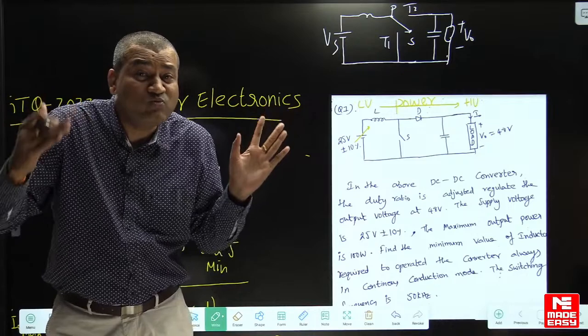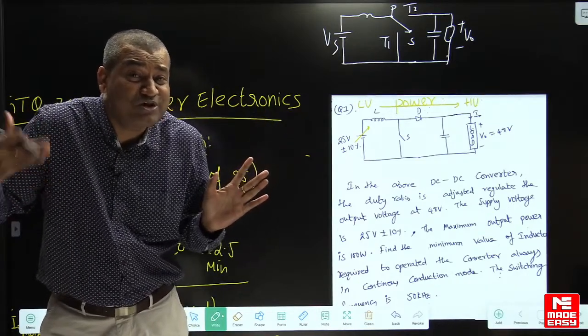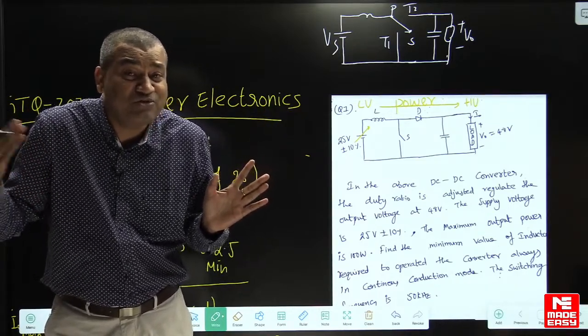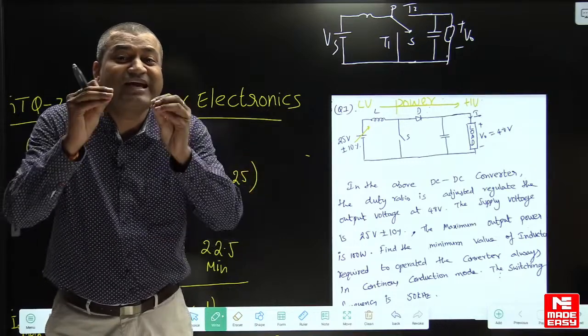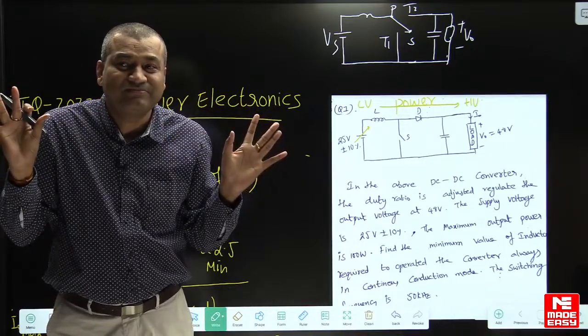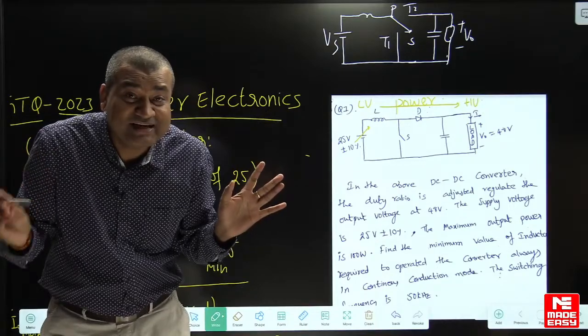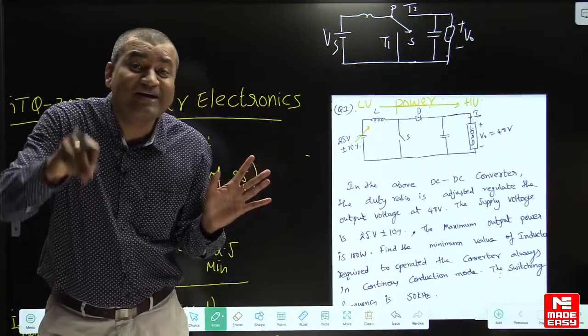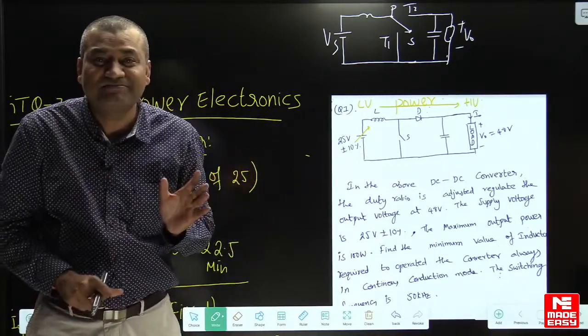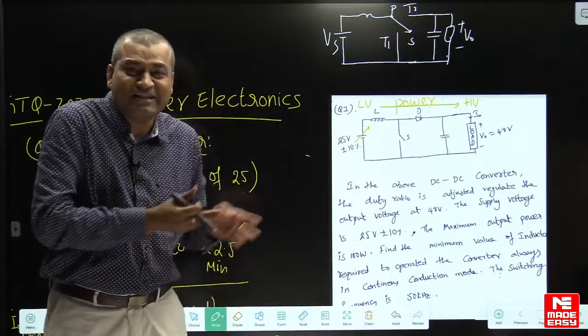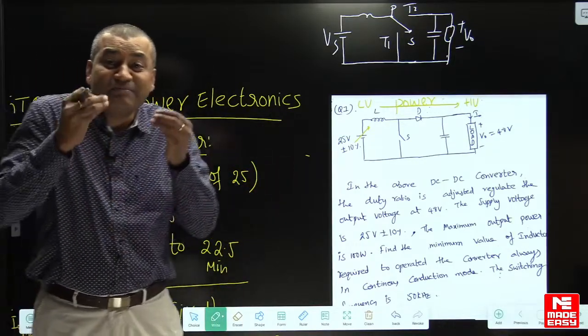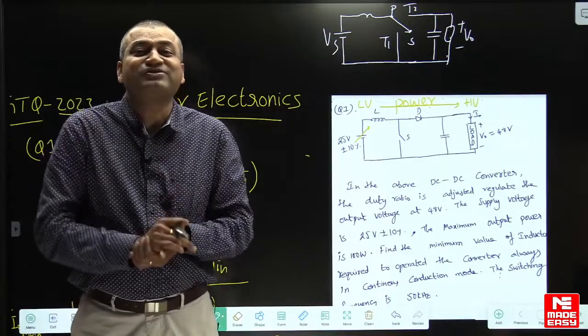In what different ways can the examiner ask you the question? Examiner will ask you the question in different ways. Find the critical inductance, he will ask. What is critical inductance? It is the minimum inductance required for getting continuous conduction. That is what they are asking now. That is nothing but critical inductance.